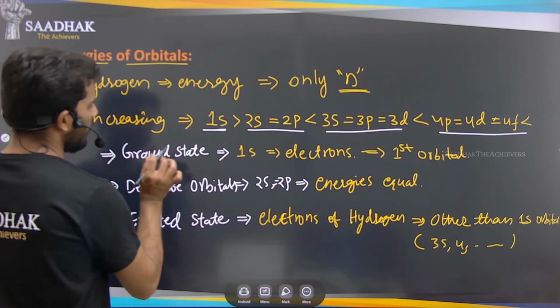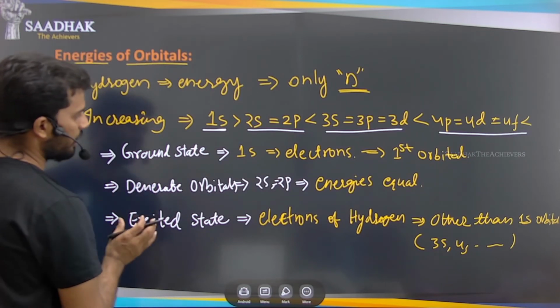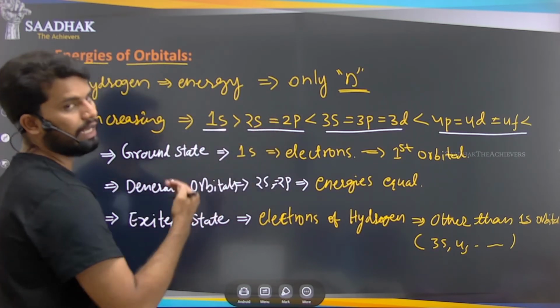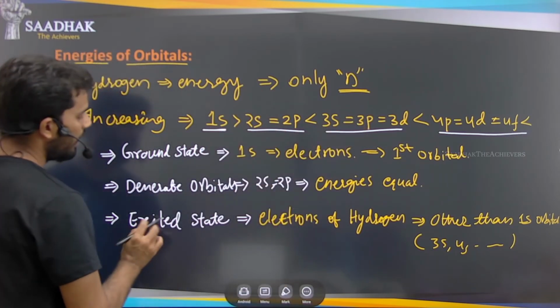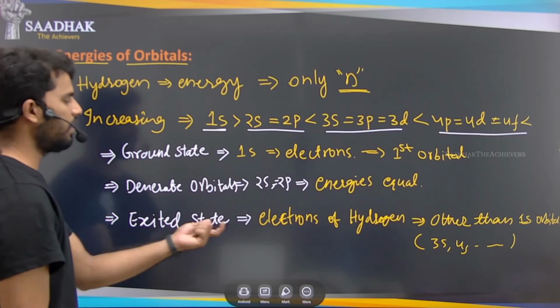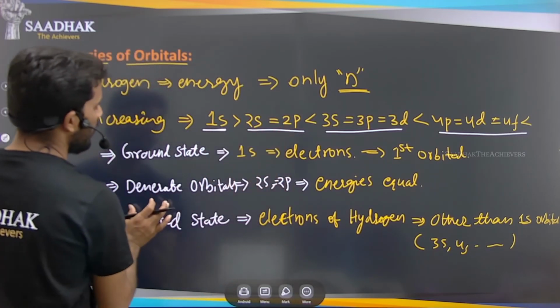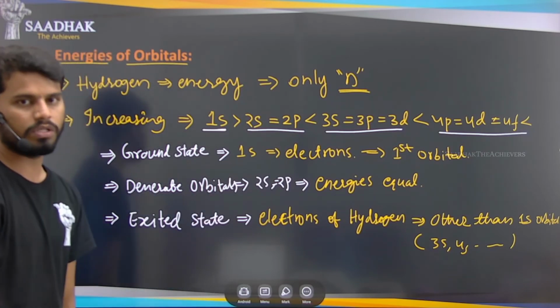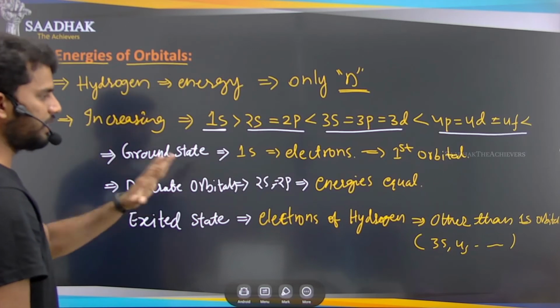Initially they will be in the ground state, right? If the electron is not in the ground state and has moved to a higher energy level, that is, the higher orbitals, then we call it the excited state. And if two orbitals have the same energy, then we call them degenerate orbitals. Okay, these are the basic things about the hydrogen atom's energy here.